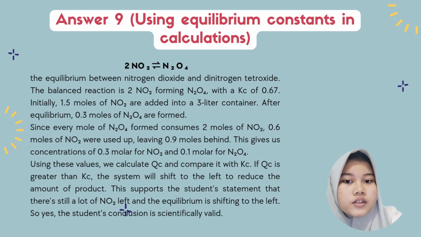And using these values, we can calculate Qc and compare it with Kc. If Qc is greater than Kc, the system will shift to the left to reduce the amount of product. This supports the student's statement that there is still a lot of NO2 left and the equilibrium is shifting to the left. So, yes, the student's conclusion is scientifically valid.